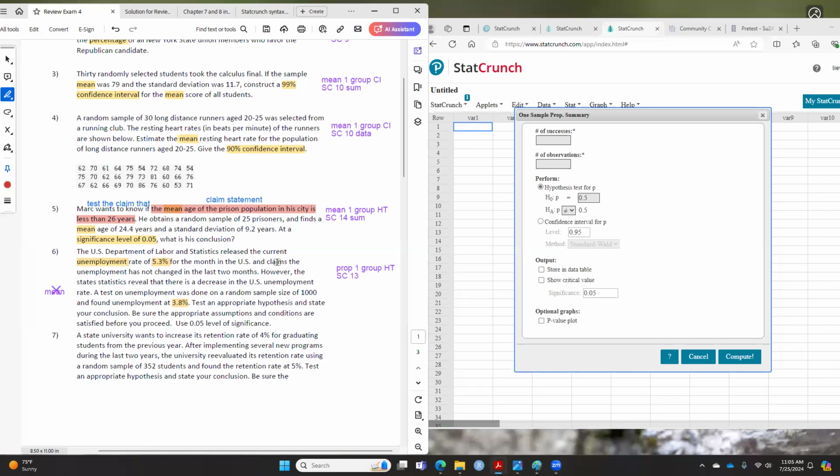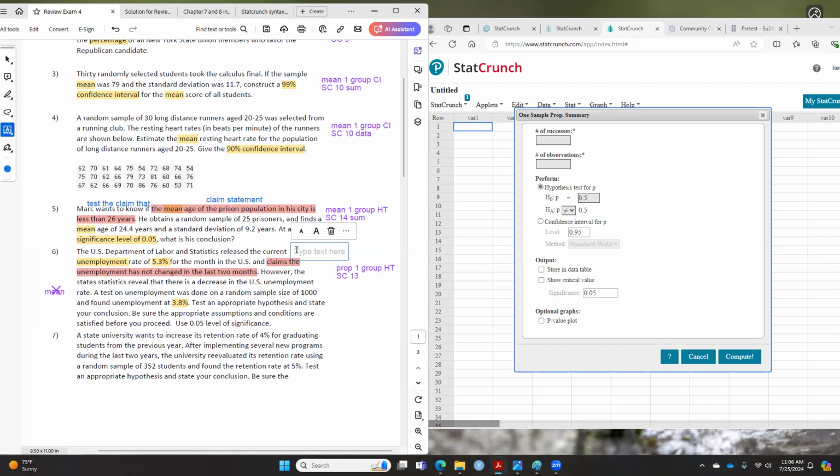This is where you got the word claim, and it claims that the unemployment has not changed in the last 2 months. So this whole sentence is the claim statement, and the words not changed mean equal.